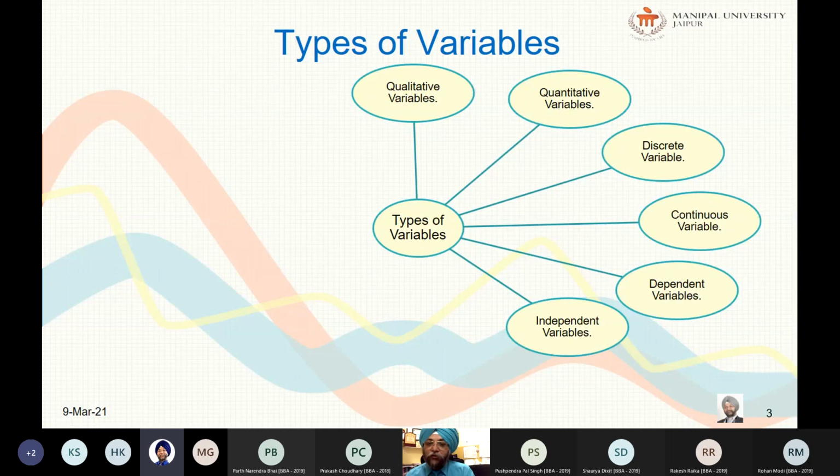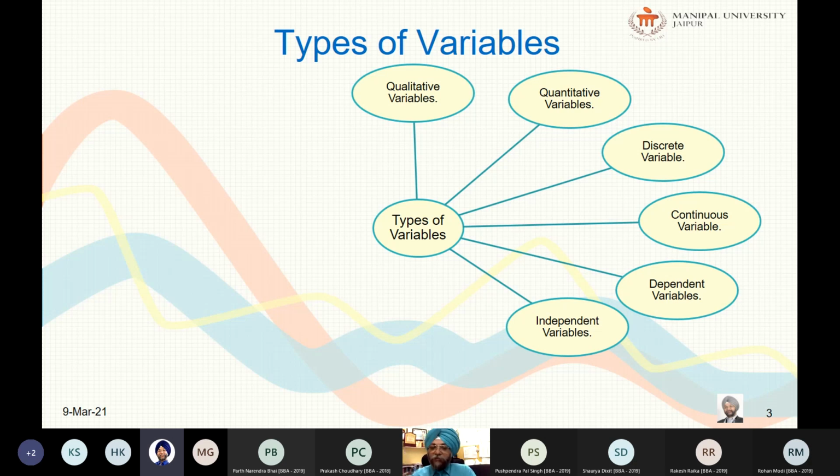So the variable that is used to describe or measure the factor that is assumed to be the cause, or at least to influence the problem or outcome, is called the independent variable. So what is an independent variable? A variable that is used to describe or measure the factor that is assumed to cause or at least to influence the problem or outcome is called the independent variable.